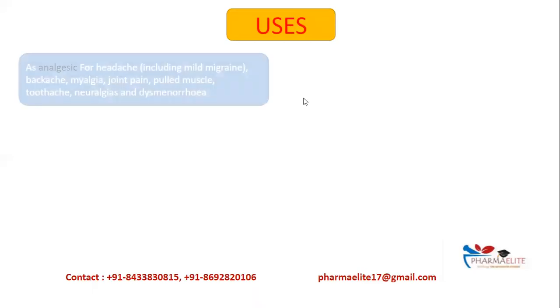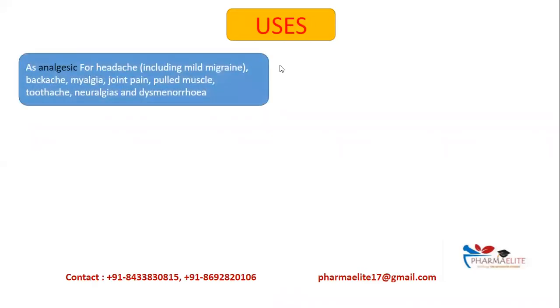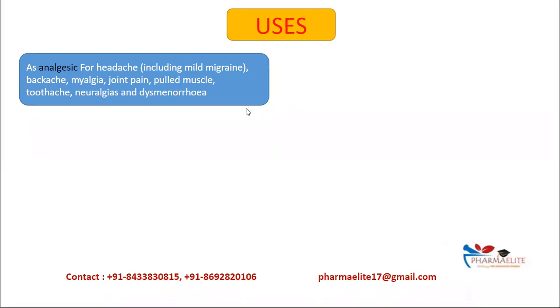Next is the uses of aspirin. The first one is obviously as an analgesic. It can be used for headaches, including mild migraine, also for backache and myalgia. Myalgia is again pain in muscles. Then joint pain, pulled muscle pain, toothache, neuralgias, dysmenorrhea. It can be used for relieving pain in any of these conditions.